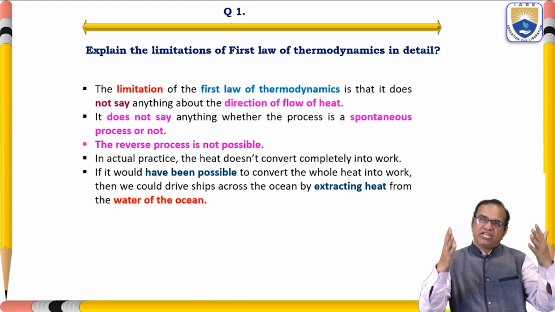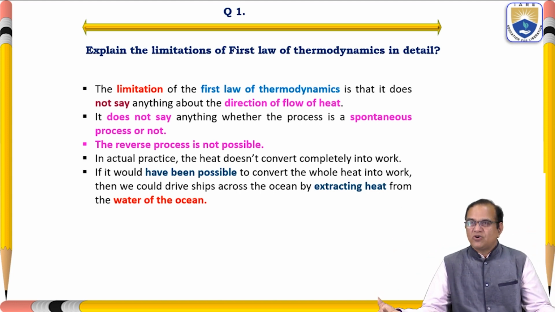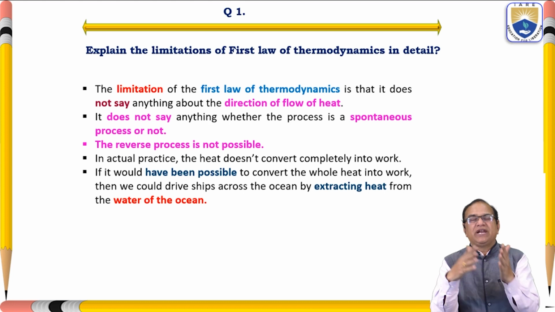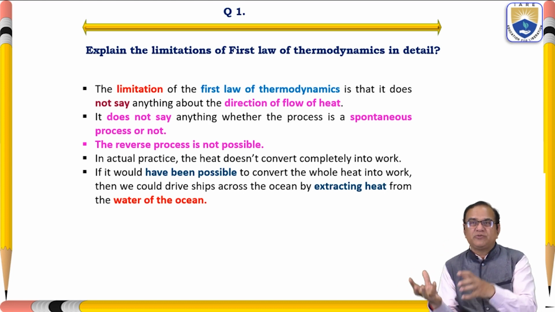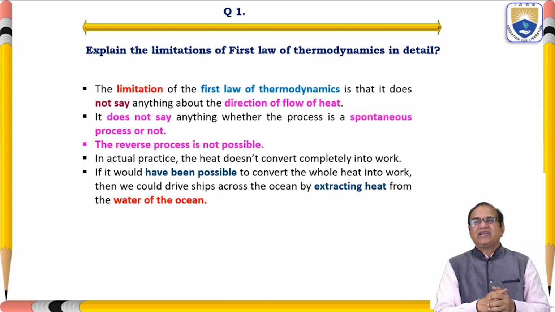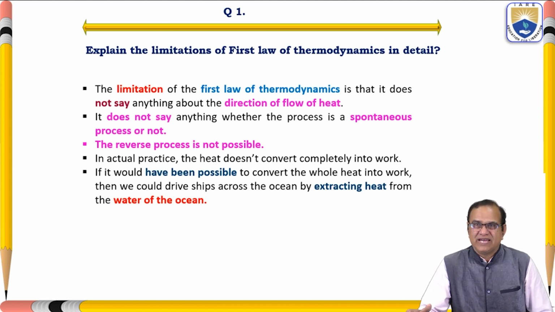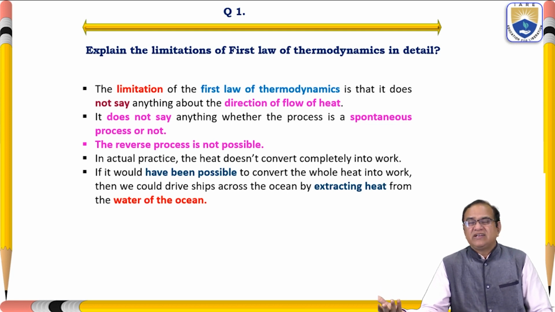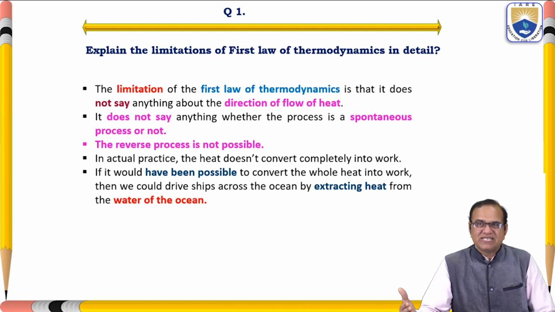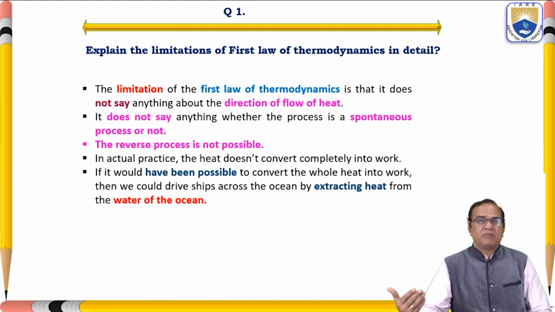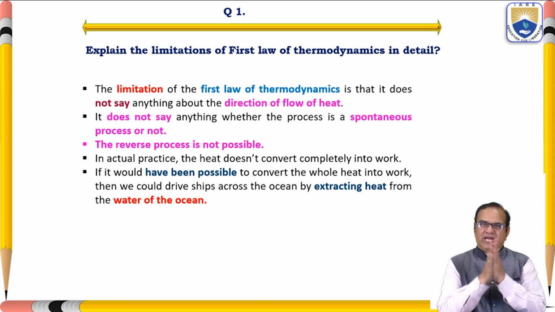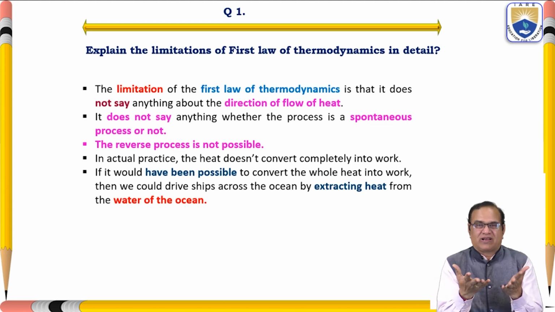It says that dQ is equal to dW. So it doesn't say how much dQ will be converted to dW, or if you supply dW work, how much will be created as heat. The reverse process is not possible. We know we cannot get an exactly reversible process, and it doesn't say about that either. In actual practice, heat doesn't convert completely into work. We have seen that if you rub like this, we get some heat in our hand. But how much work we spend and what percentage is converted is not known.